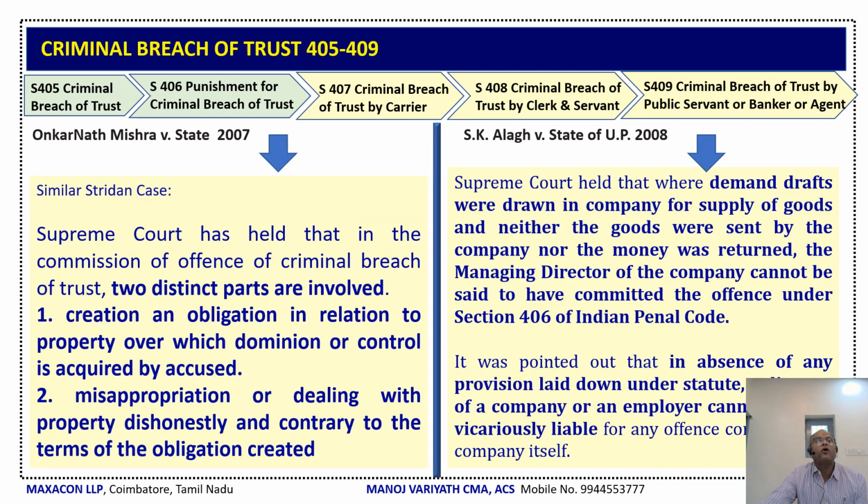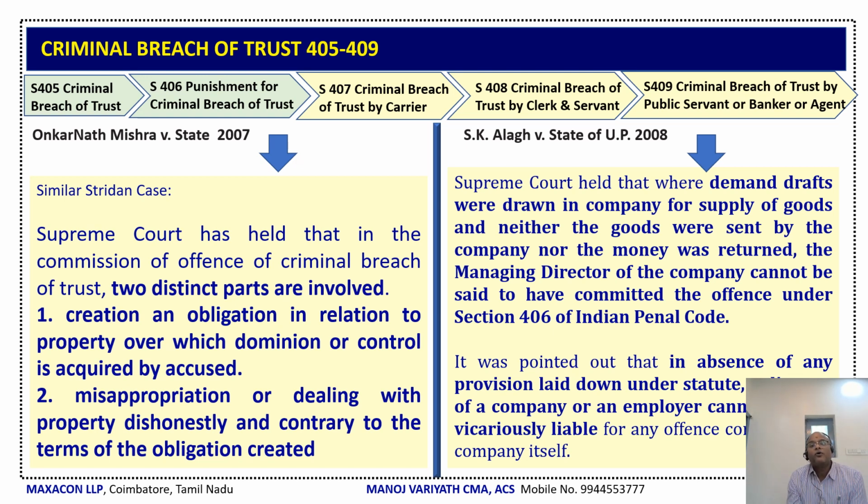Next case law is Omkarnath Mishra versus State, 2007. This is a similar Stridhan case. Here again, the Supreme Court held that there are two distinct parts involved in a criminal breach of trust. One is the creation of an obligation in relation to property, over which dominion or control is acquired by the accused. Second is the misappropriation or dealing with the property dishonestly, contrary to the terms of the obligation created.